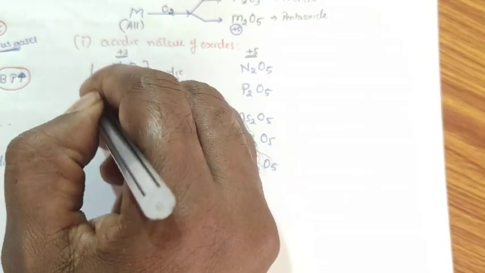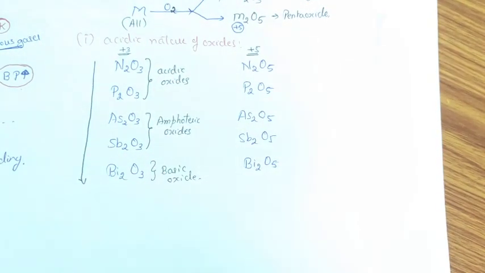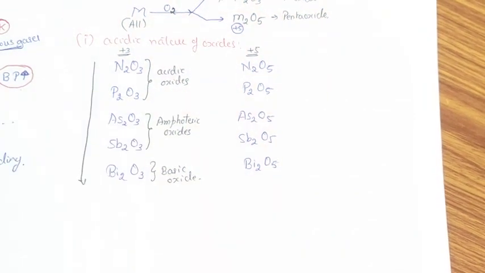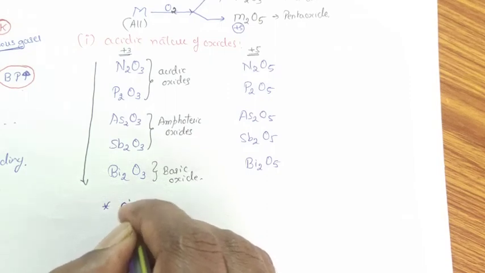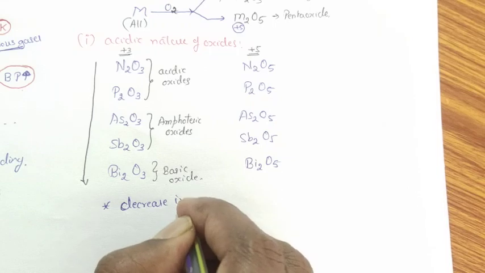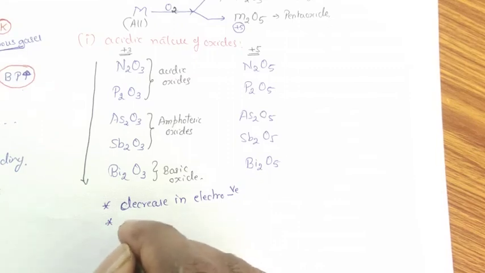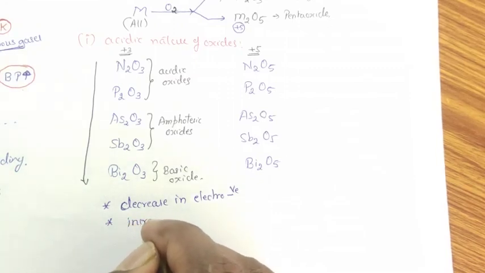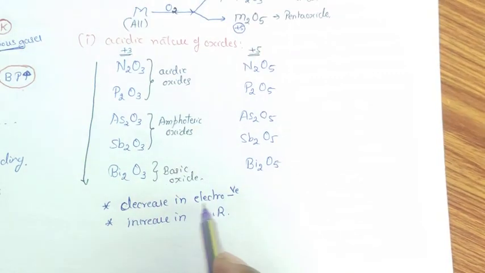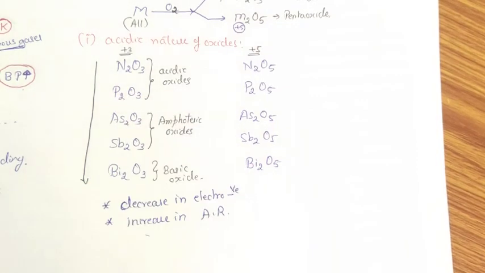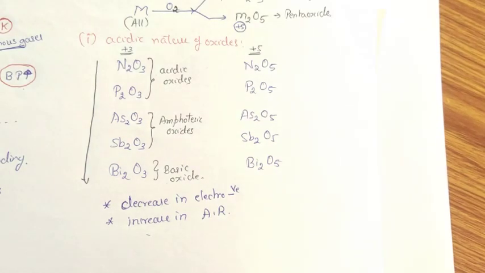Means as I move from nitrogen to bismuthine, the acidic properties of these elements change. The acidic properties of these elements change due to two reasons. The first reason is decrease in electronegativity of the element, and the second is increase in atomic radius. Due to decrease in electronegativity and increase in atomic radius, the nature of oxides changes from acidic to amphoteric, amphoteric to basic in nature.